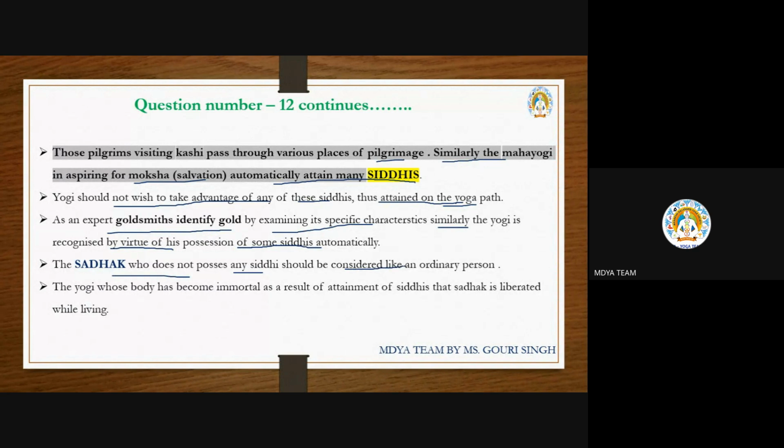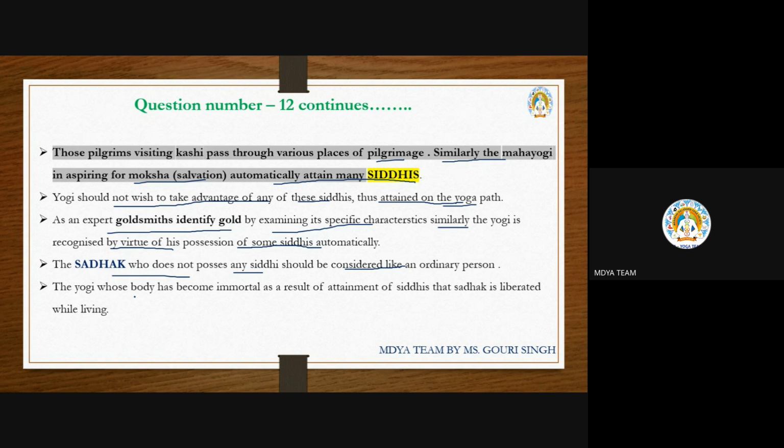Here Lord Shiva is telling that whenever one follows this path, automatically some siddhis will come. If no siddhis come, then that means the yogi is not performing his actions properly, and that person looks like an ordinary person.